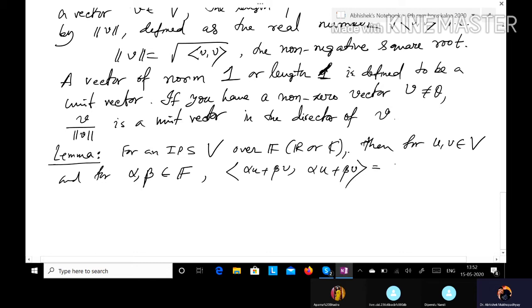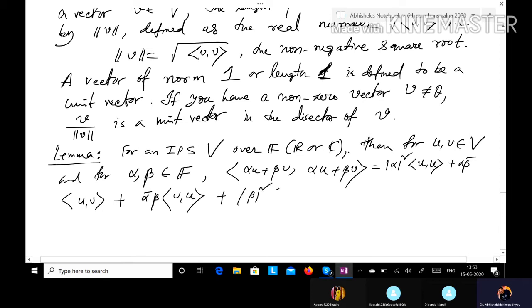it can be deduced that it will be |alpha|^2 <u, u> + alpha beta-bar <u, v> + alpha-bar beta <v, u> + |beta|^2 <v, v>.